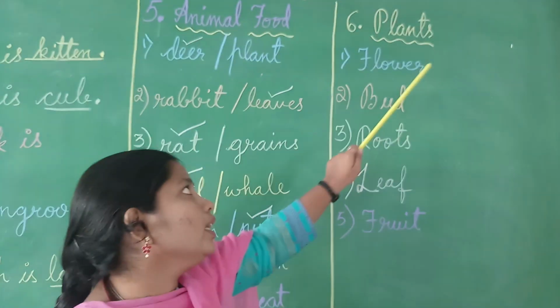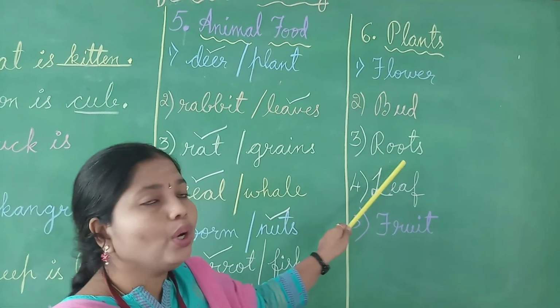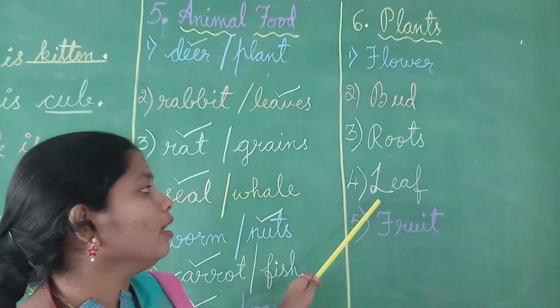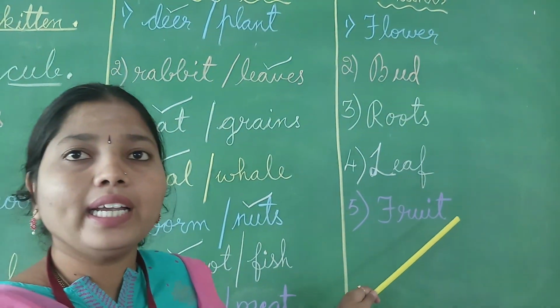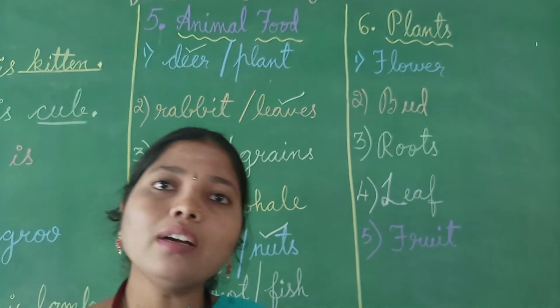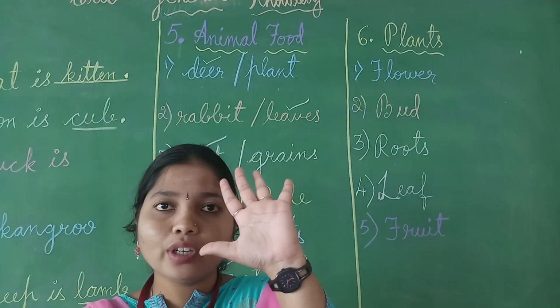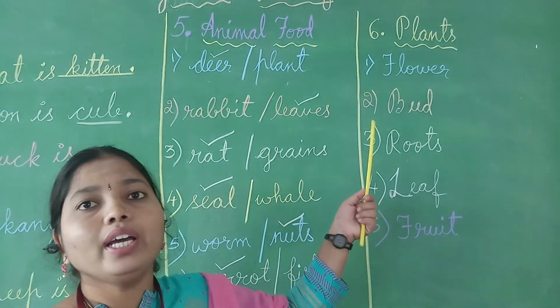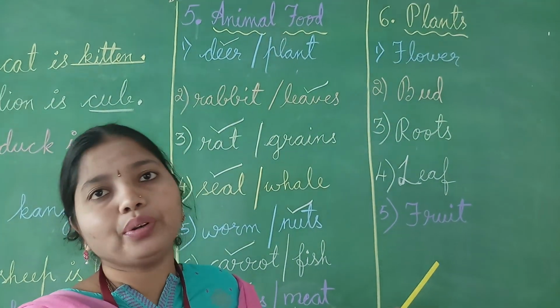See here, children, I have written the names of the parts of the plant. F-L-O-W-E-R, flower. B-U-D, bud. R-O-O-T-S, roots. L-E-A-F, leaf. F-R-U-I-T, fruit. So, children, these are the parts of the plant. How many parts of the plant have we discussed, children? We have discussed only 5: flower, bud, roots, leaf and fruit.